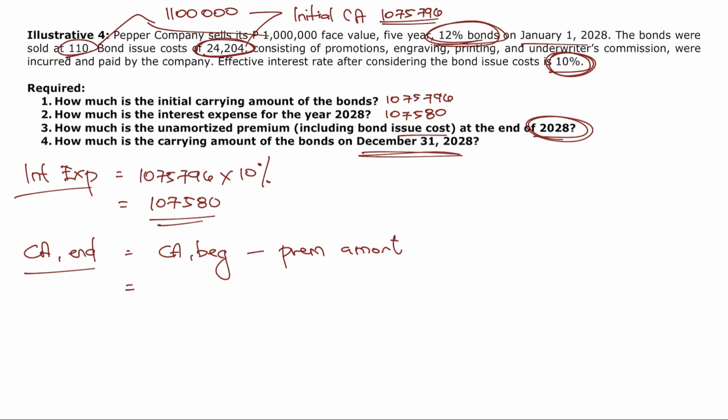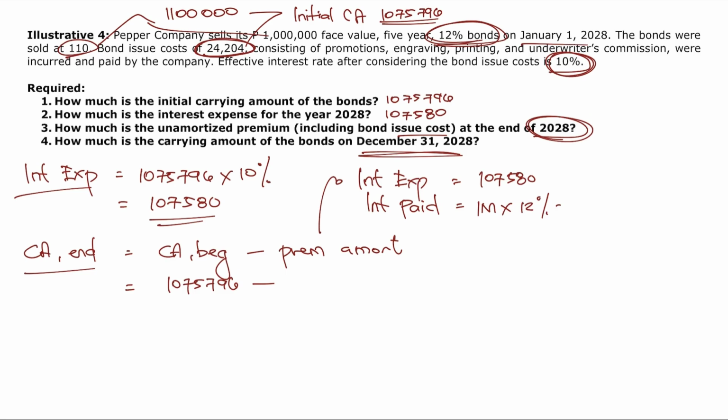So, here, carrying amount at the beginning is equal to 1,075,796. Then, minus the premium amortization. How do we compute that again? It is just the difference of interest expense and interest paid. Right? So, interest expense, computed already, is 107,580, while interest paid is equal to 1 million times 12%, or this is equal to 120,000.